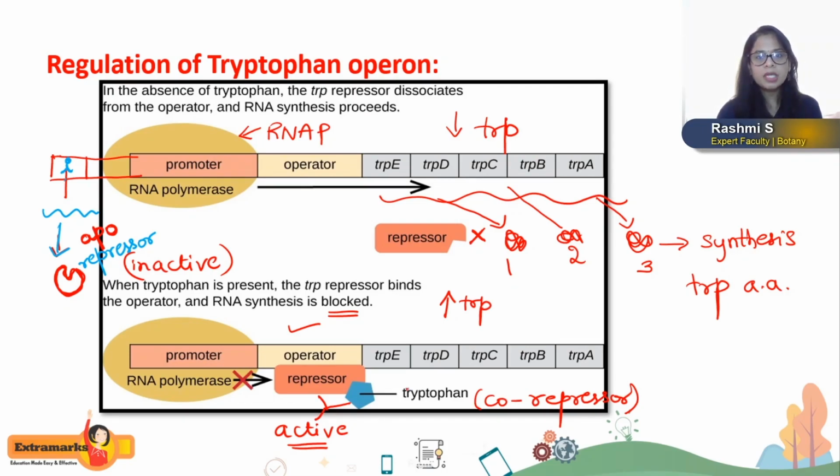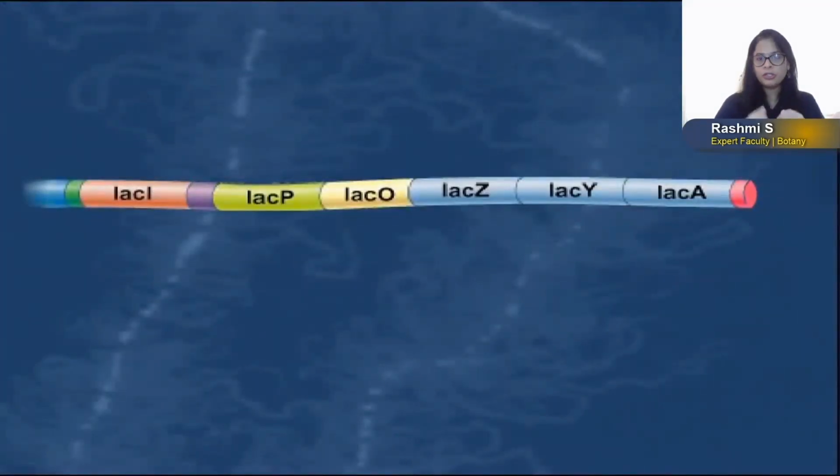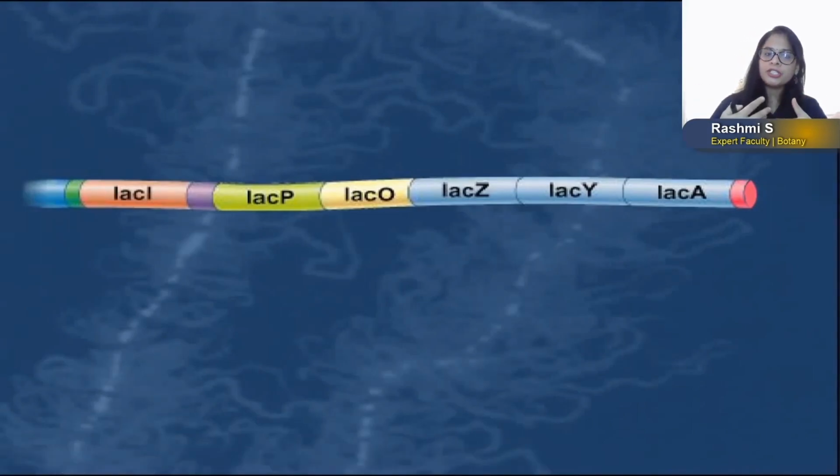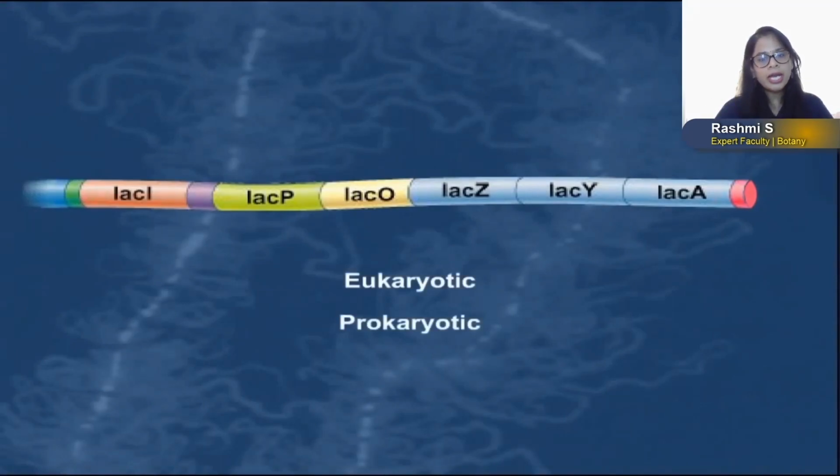Okay. Now, moving on further, we are going to look into a video of the lac-operon here. In any organism, the regulation of gene expression is very, very important, both in eukaryotes and also in prokaryotes.